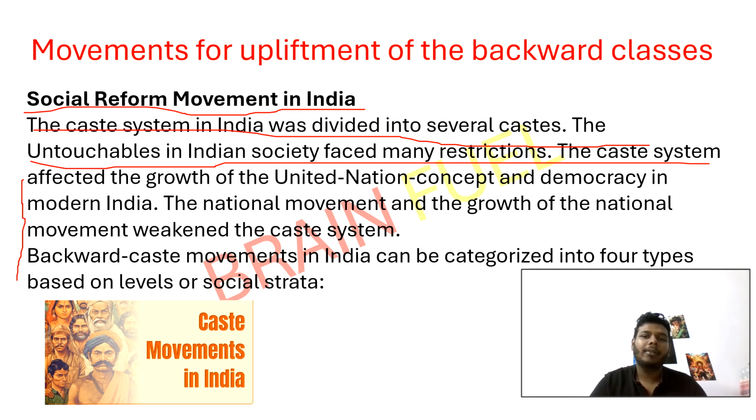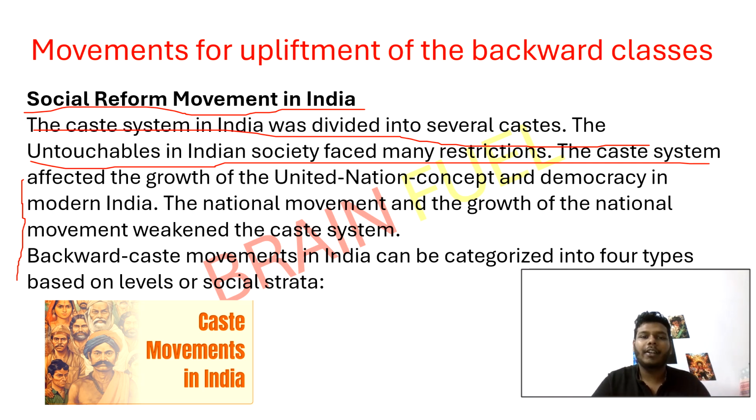This caste system created deep inequality and made it hard for India to grow as a united democratic nation. People were divided by birth, not by talent or effort. That's why many leaders and thinkers started social reform movements to fight against caste discrimination and to promote equality.